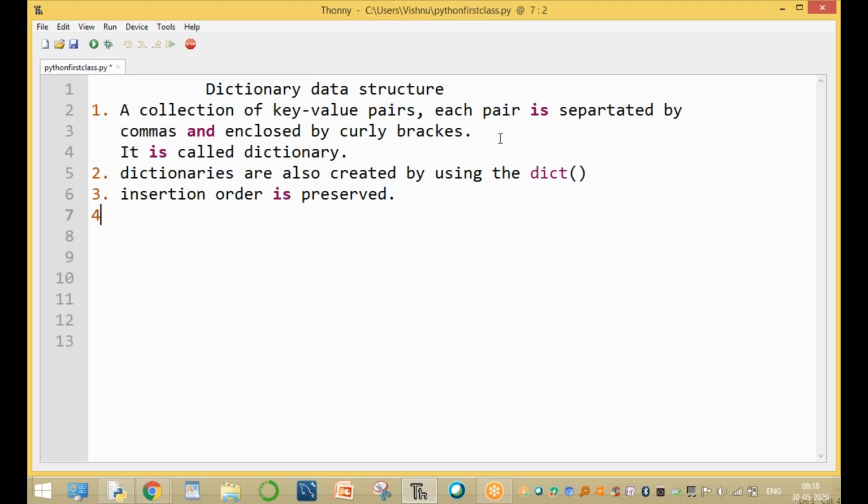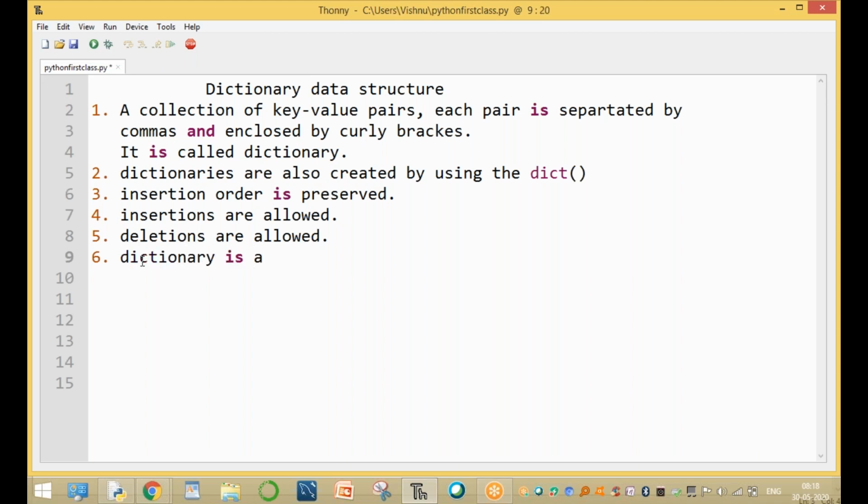The fourth one, insertions are allowed. The fifth one, deletions are also allowed. Sixth, insertions and deletions are allowed. That's why the dictionary is mutable. Mutable means changing its value, that is, changing its content. The dictionary also allows changing the content.